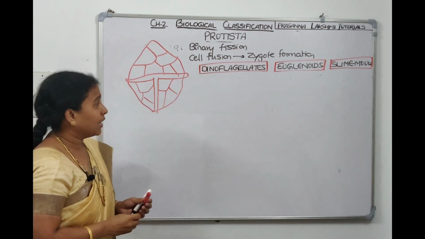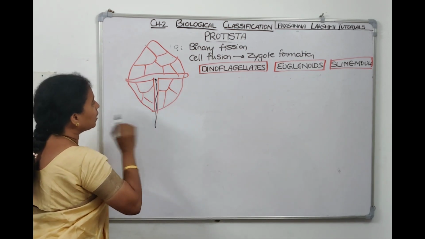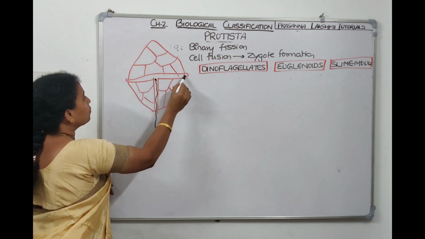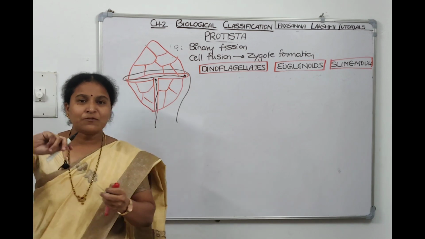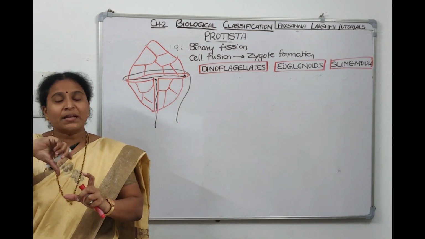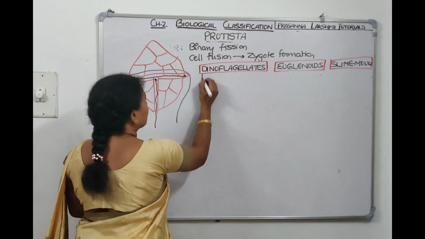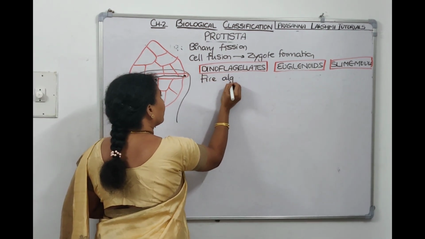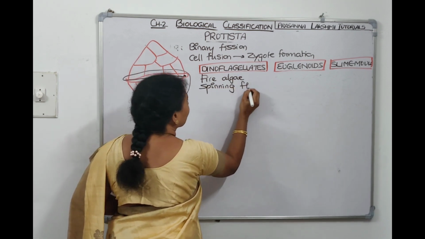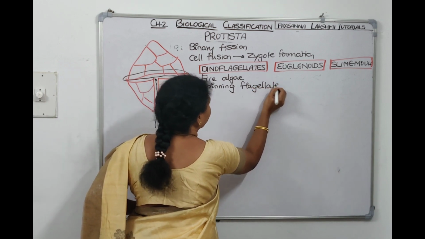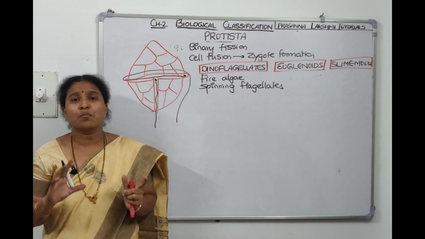Now it has two flagella. One is the longitudinal flagellum. The other flagellum, which goes in the girdle, is the transverse flagellum. These two flagella will rotate like a top. So that's why they're called fire algae. They're also called spinning flagellates. So this is about dinoflagellates.